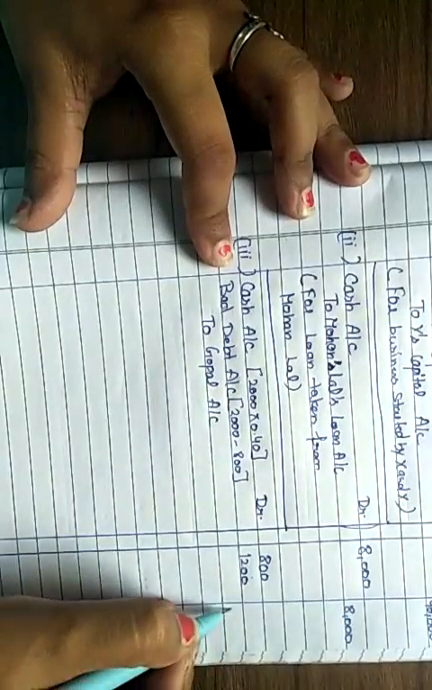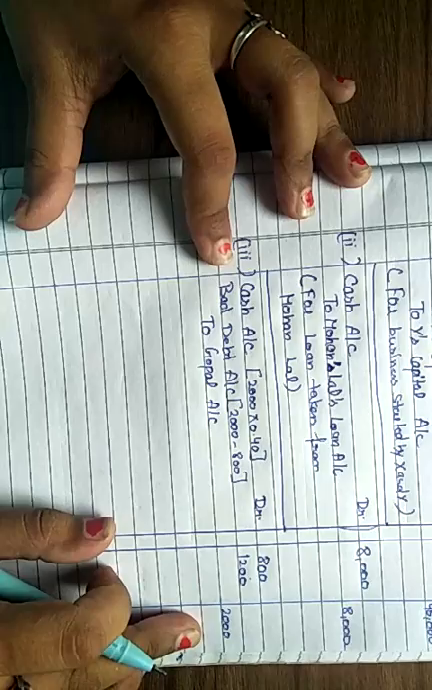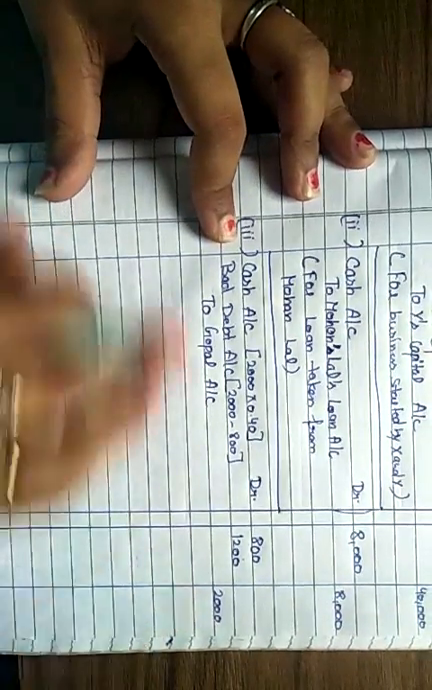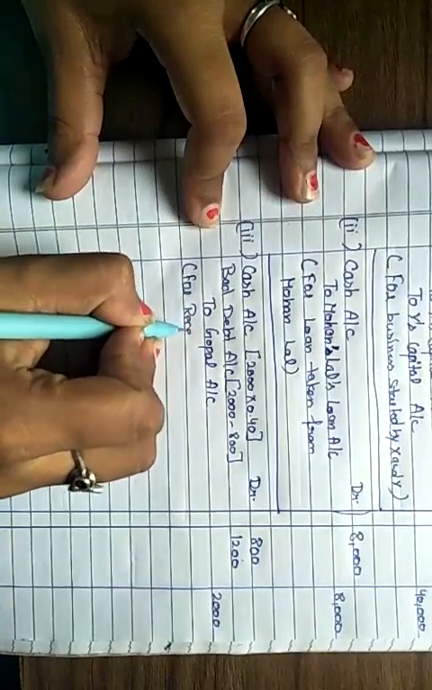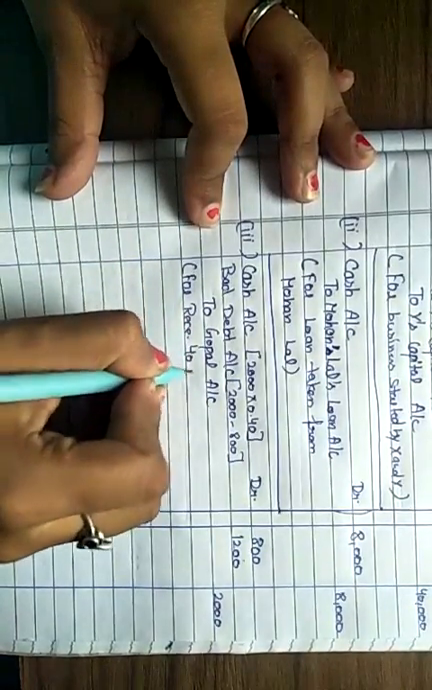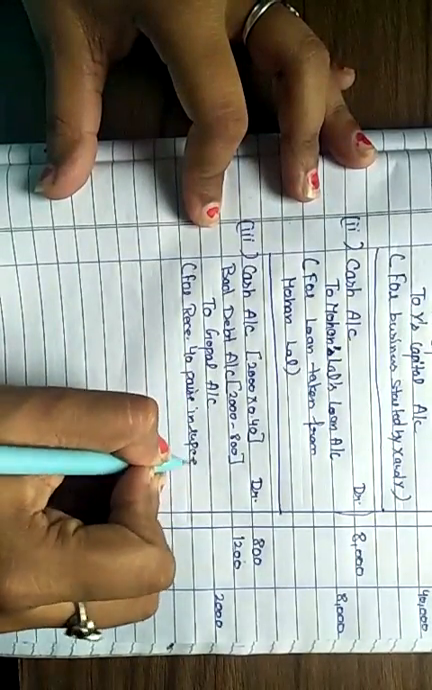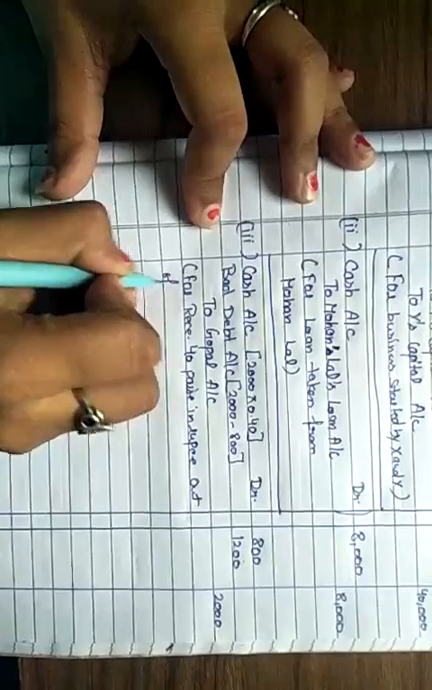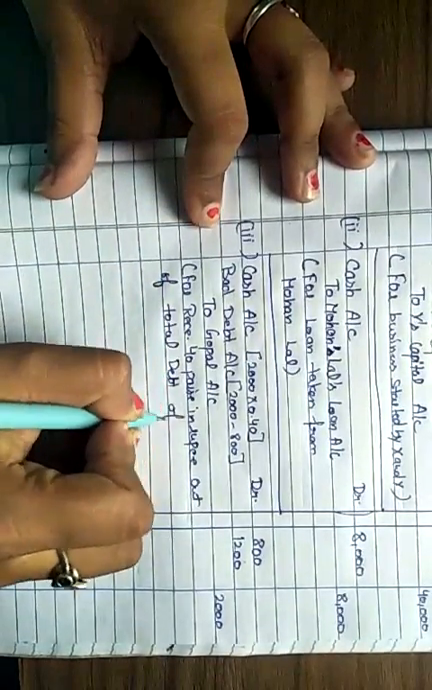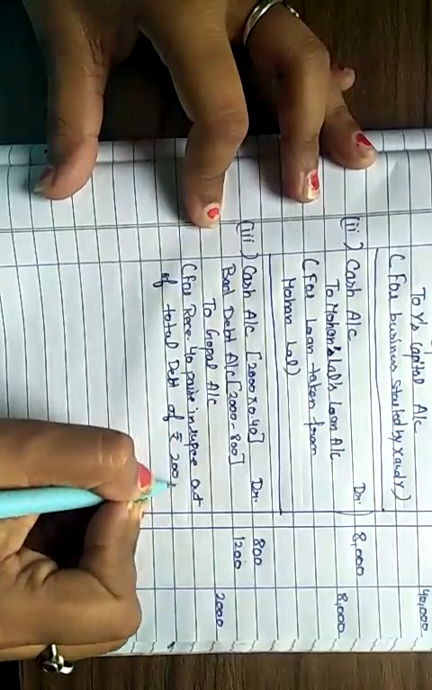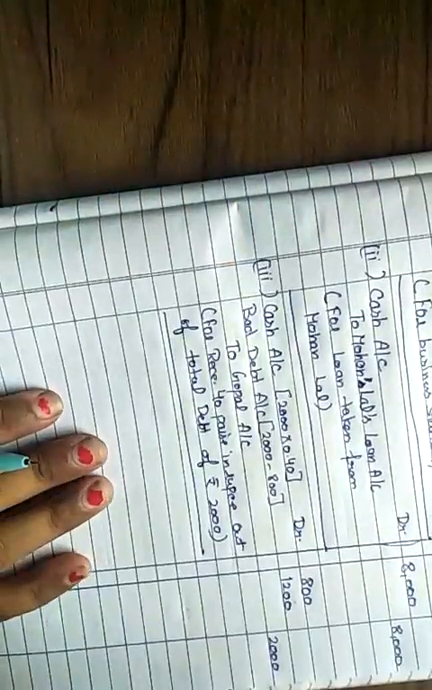Clear, students? And the total amount of debt that Gopal owes to the business is rupees 2000. Okay students, and the narration will be: received 40 paise in a rupee out of total debt of rupees 2000. I hope this transaction is clear to you, students.